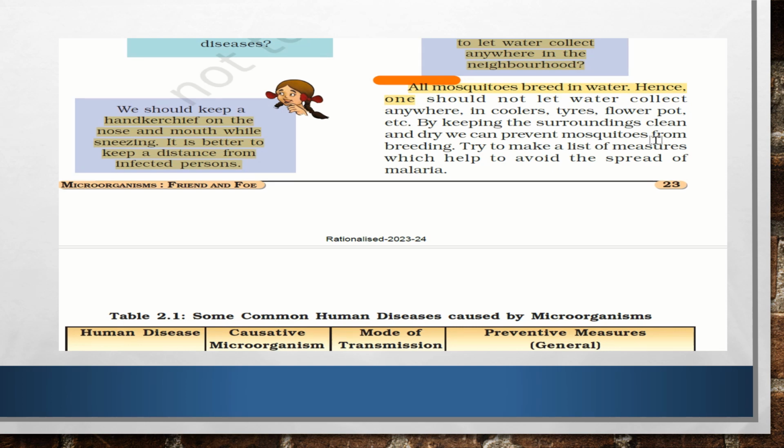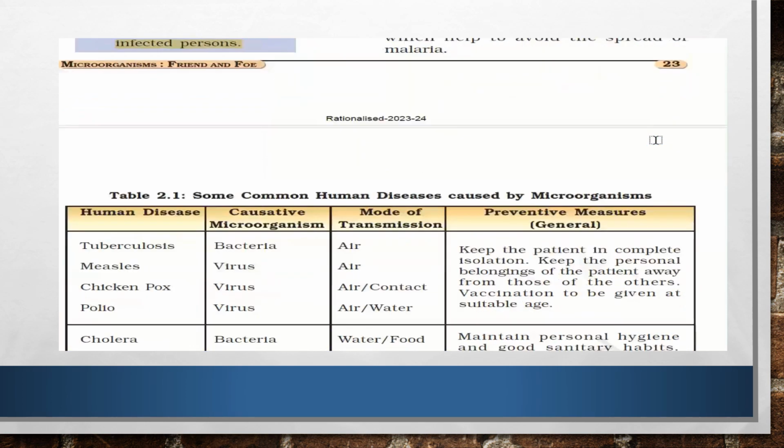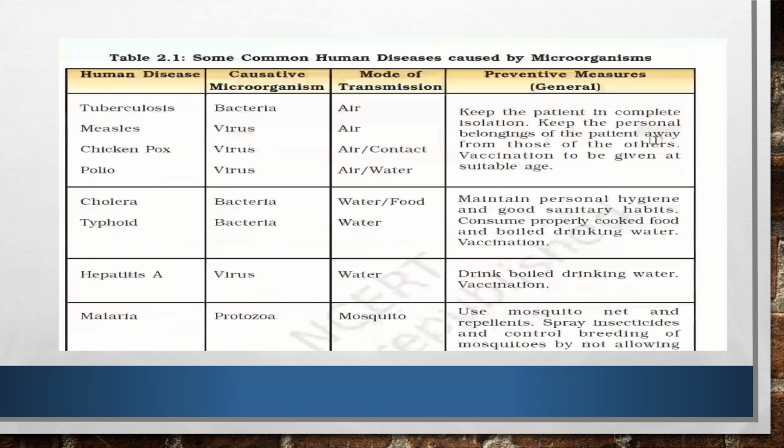So these are the general things we have told. Now in this chart we can discuss some common human diseases caused by microorganisms, like tuberculosis, measles, chicken pox and polio. You can learn this full table and it will be very useful for you. If you learn this table, you can know the causative agent, that is bacteria or virus, for measles, chicken pox and polio, and the mode of transmission, which is air in all these four.